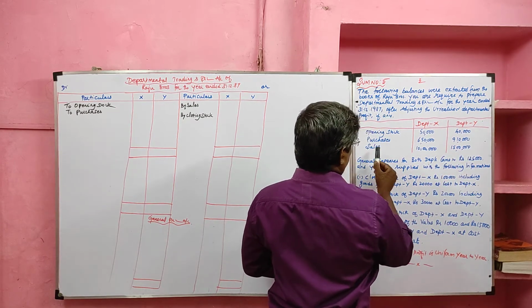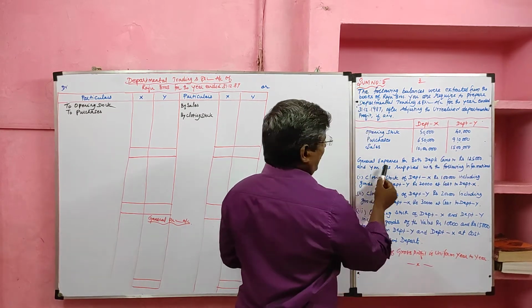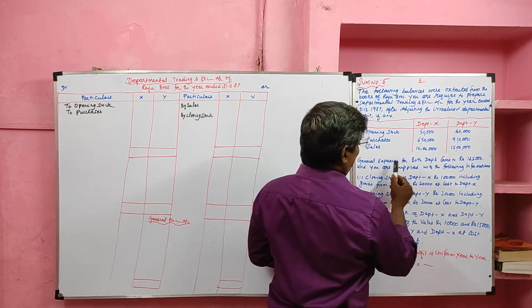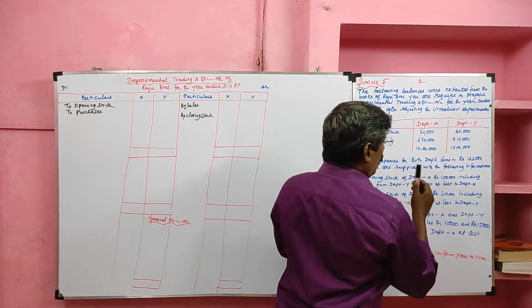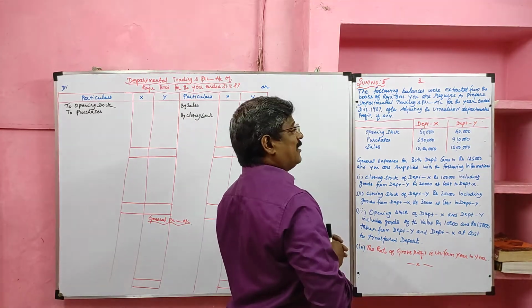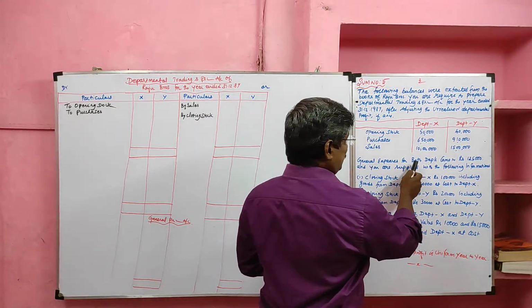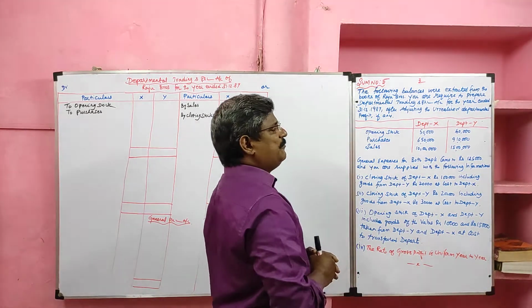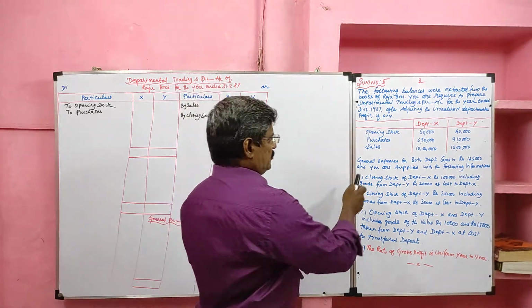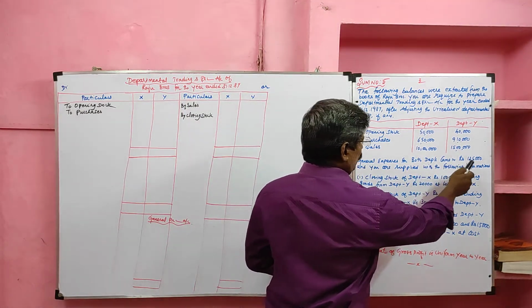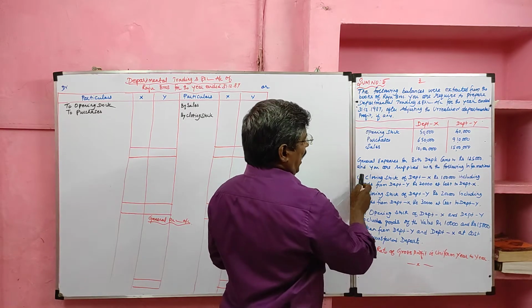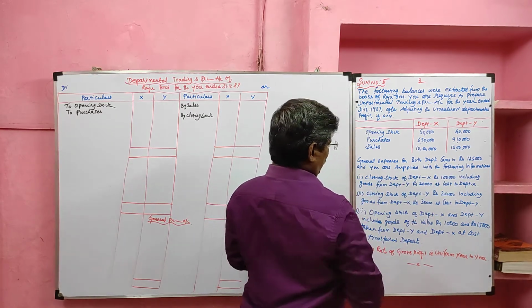Opening stock, purchases and sales are given. General expenses for both departments. If general expenses as a whole are given, they should be debited to the general profit and loss account. Here, general expenses for both departments are given, so they should be debited to the profit and loss account. General expenses for both departments came to rupees 1,25,000 and you are supplied with the following information.